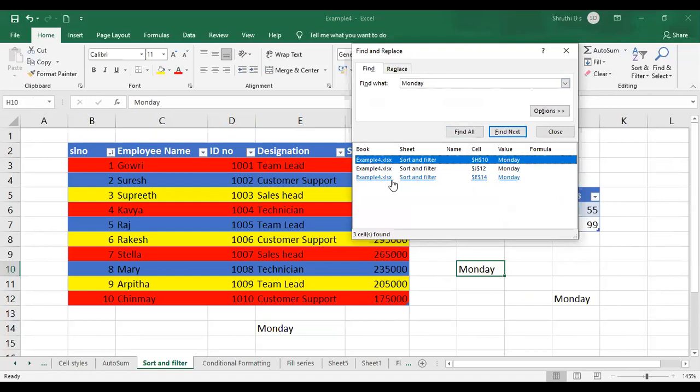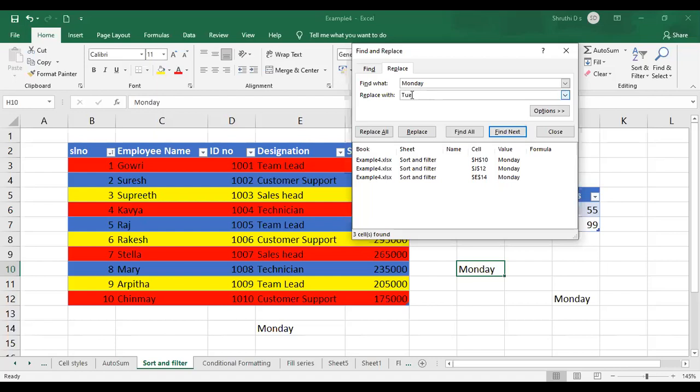Now, after finding, what do I do? I want to replace those texts. So you can go to the Replace option available in the same dialog box, just click on it, and now it will ask you for Replace with. All those Monday texts I want replaced with something else. So just give Tuesday in that. I'm just replacing Monday with Tuesday. Now either you can replace all the cells that have Monday as the value, or you can find a particular cell and change only that cell.